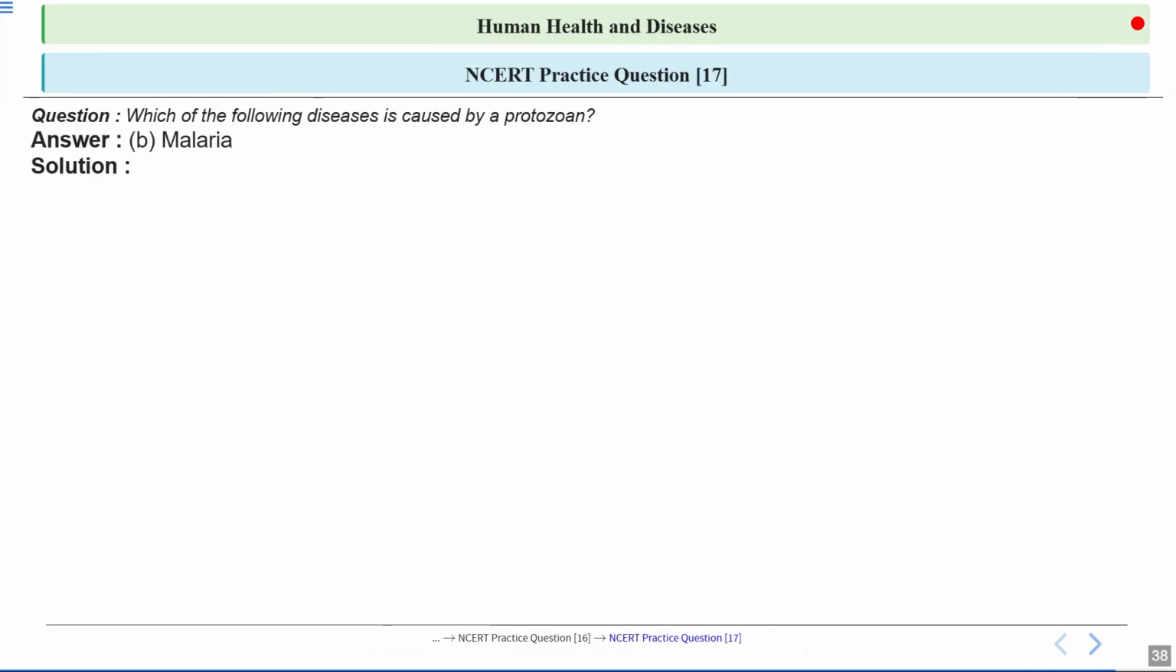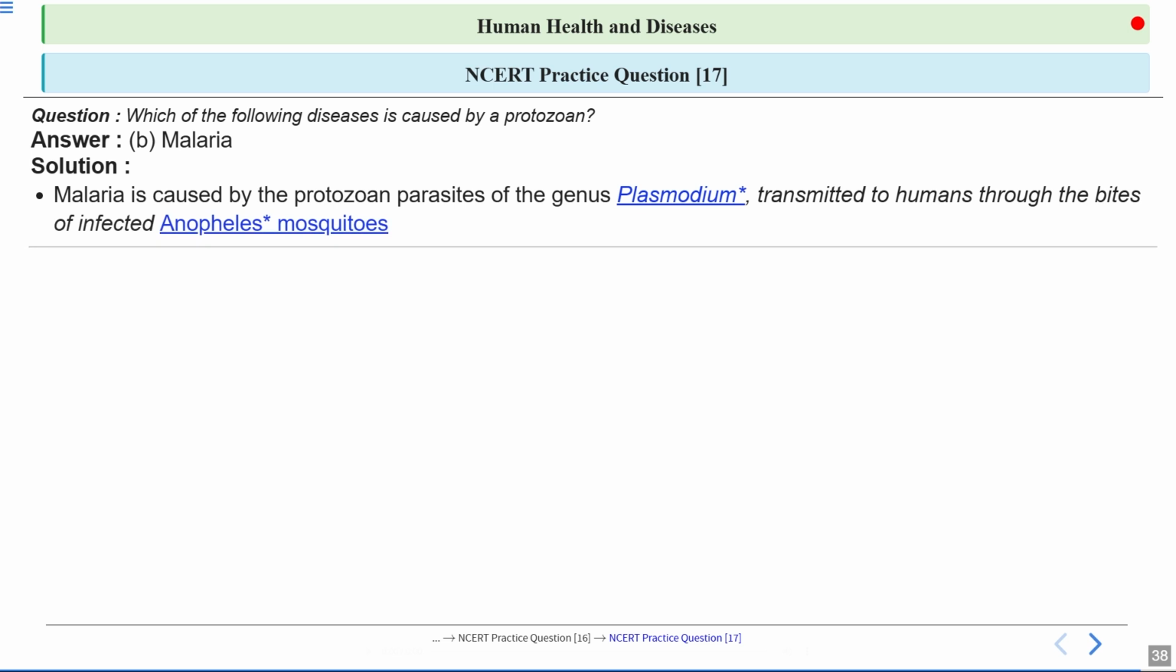Let's have a look at the answer. See, option number B, malaria, is the correct answer. So malaria is caused by a protozoan called Plasmodium. Okay, so malaria is a disease caused by a tiny parasite called Plasmodium. This is the protozoan actually.